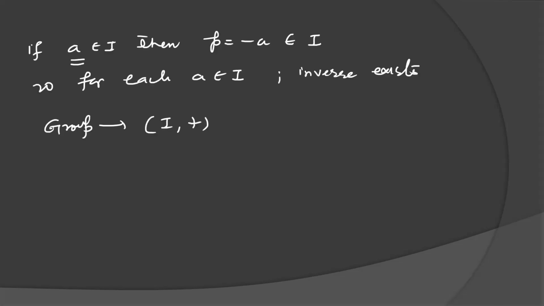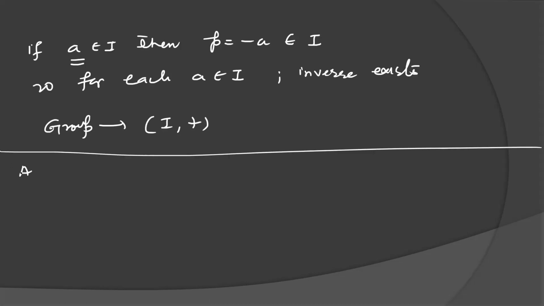Can we check it for abelian group? If it is not asked in the exam, don't check, but I am checking abelian group here.